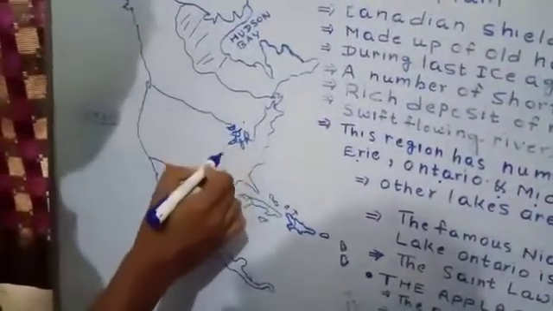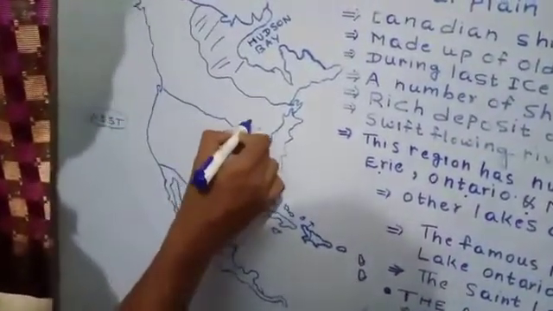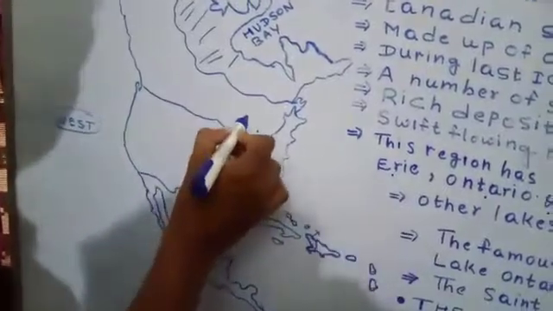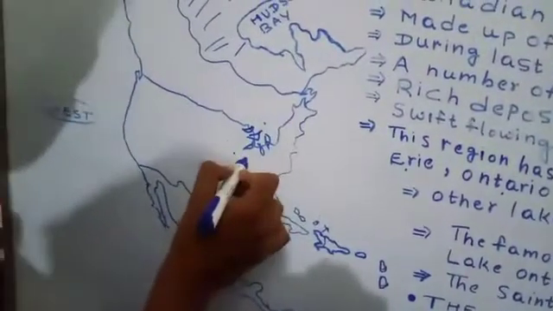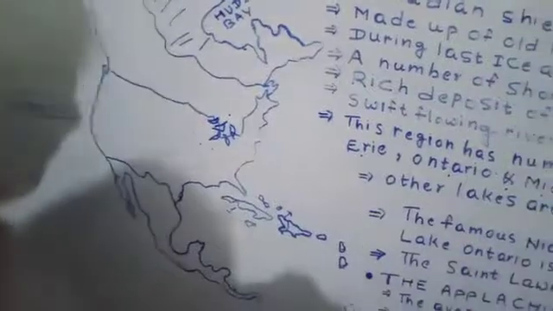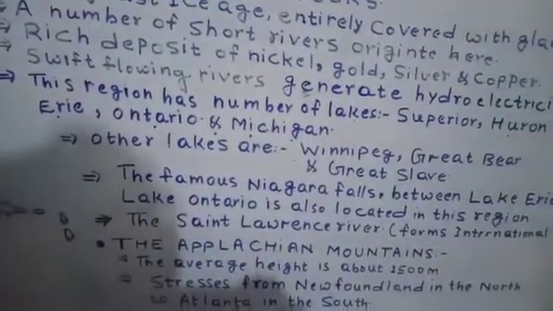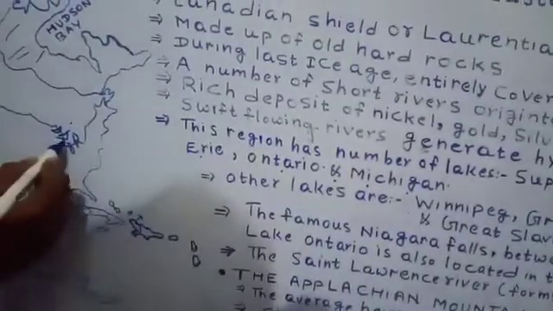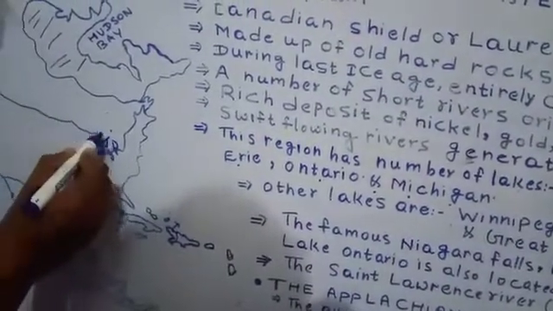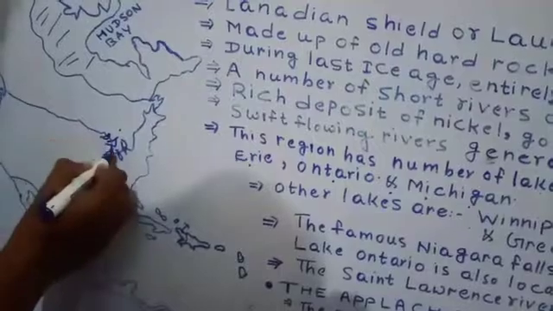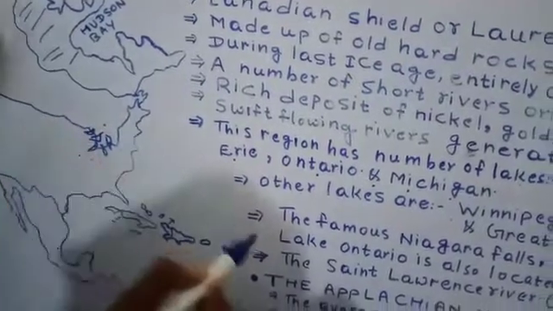It forms the international boundary between Canada and the USA.